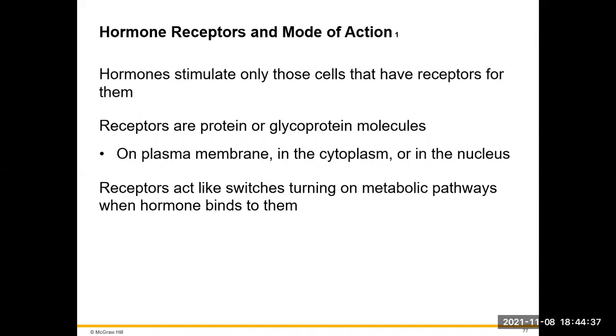We do have some hormones that stimulate only those cells that have receptors for them. Hormones all have specific receptors, and those receptors are going to be either proteins or glycoproteins. They're going to either be on the plasma membrane, in the cytoplasm, or in the nucleus. These receptors are going to be switches that are going to turn on very specific pathways once hormones bind to them.